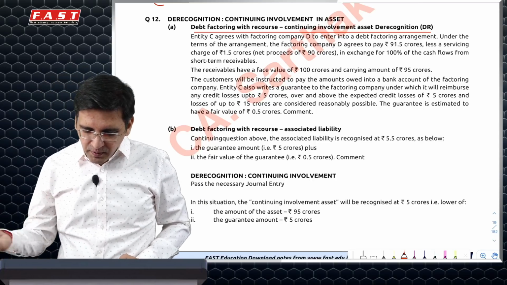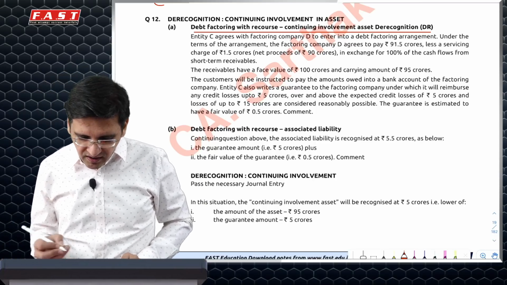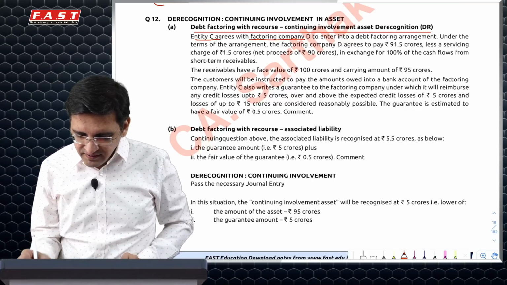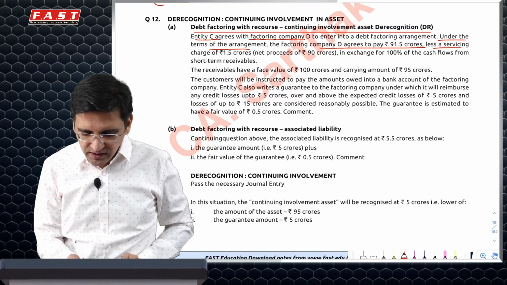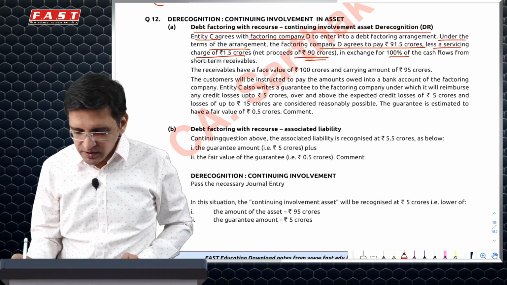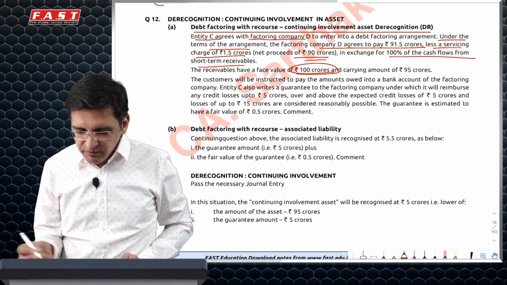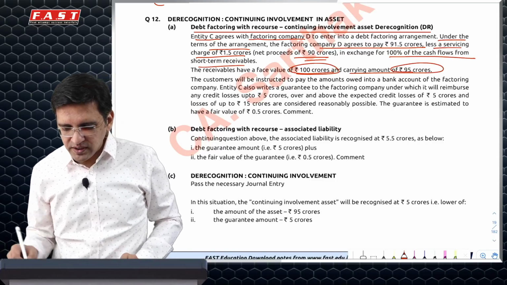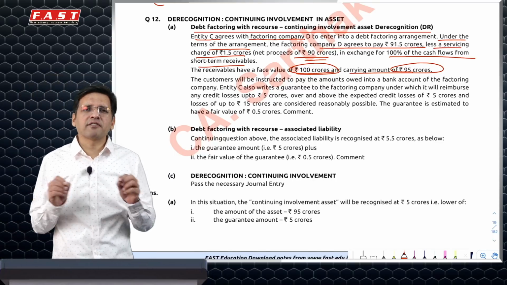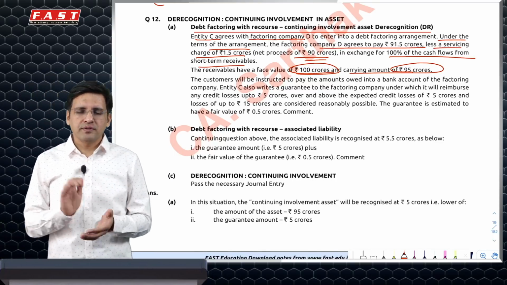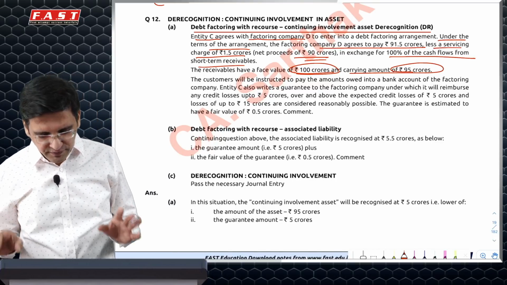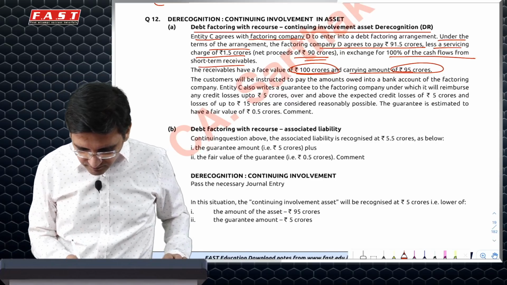With this logic in this particular question, what has happened essentially is entity C agrees with the factoring company, under which the factor pays 91.5 crore less service charge of 1.5 as in 90 crores against a short-term receivable of 100 crores. And the carrying amount is 95 crores. So which means against 95 crores, I've got 90 crores. Finish. So 5 crore loss is for sure happening with me.